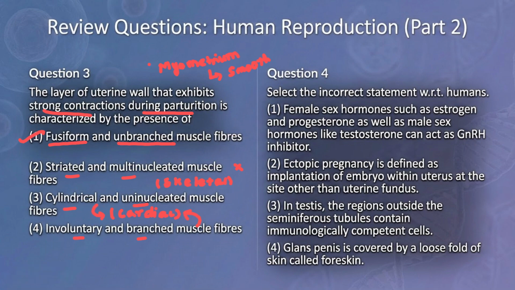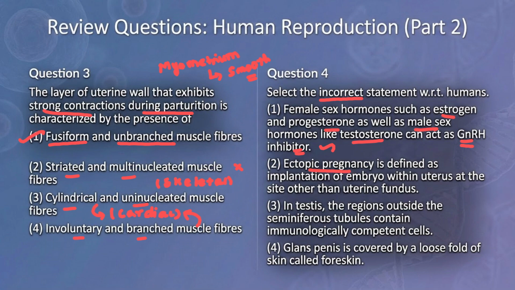But myometrium is smooth muscle, so this is the correct characteristic. Yes. Next, the incorrect statement they are asking: female sex hormones such as estrogen and progesterone, as well as male sex hormones like testosterone, can act as GnRH inhibitors. Suppose the testis already has a lot of sperm, then further sperm production would be a waste of energy. So further processes will not take place. That is correct only.